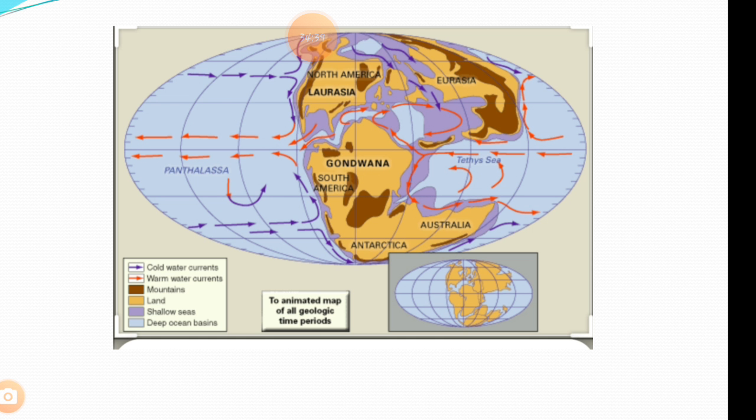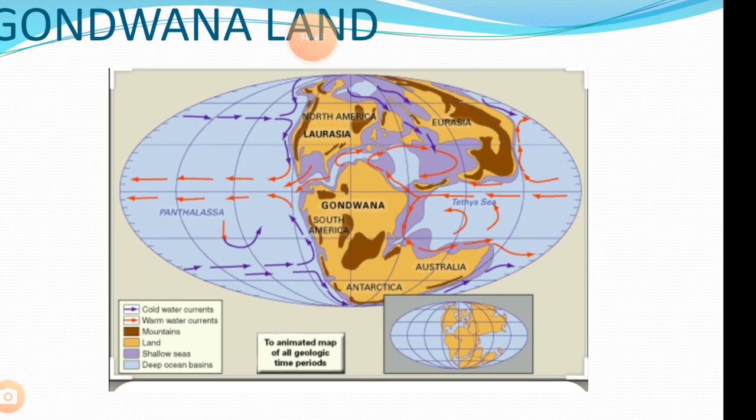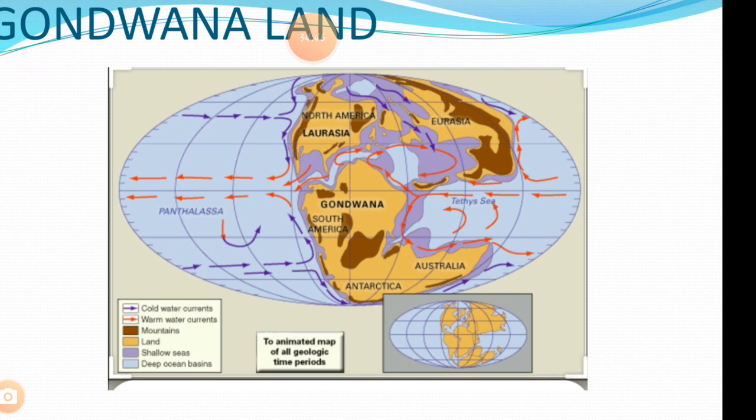So what happened there, after the splitting, plates started drifting in different directions. Drifting means they are making movement in different directions. Why has this happened? Because of the convection current in the magma there. So what happened there, many of them drifted in different directions there.